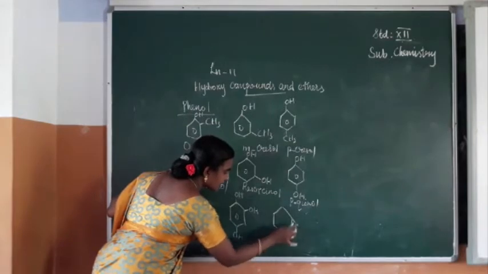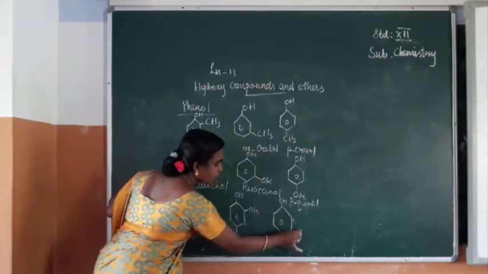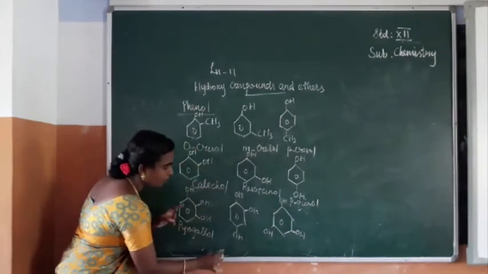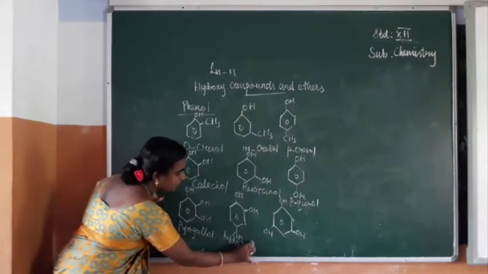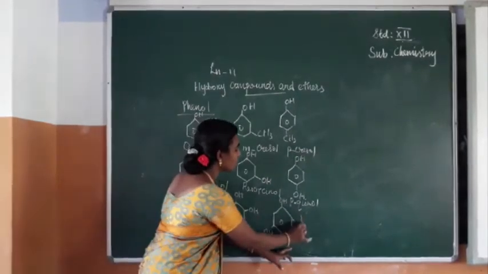We can write it like this: OH, and here OH. The name of this compound is hydroxyquinol. Here this one is phloroglucinol.